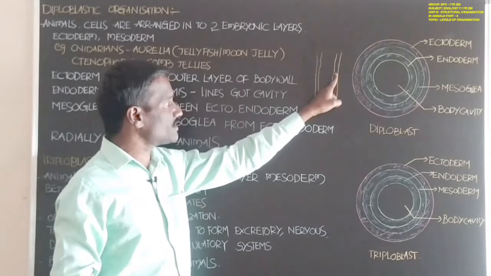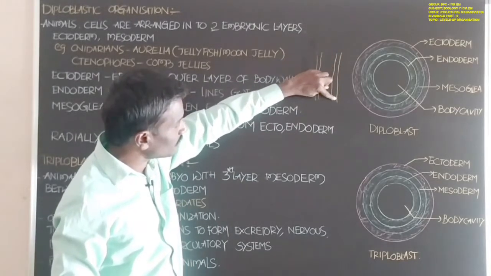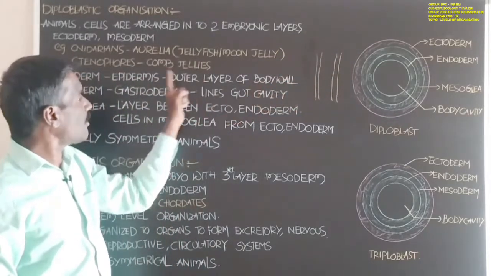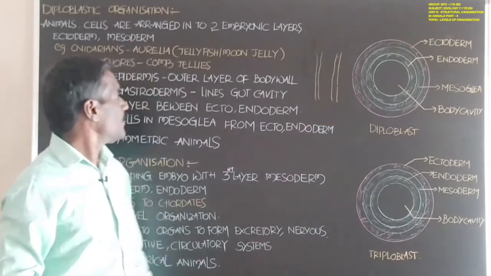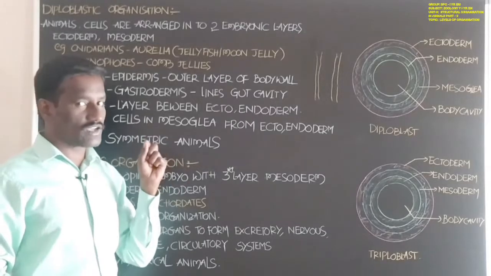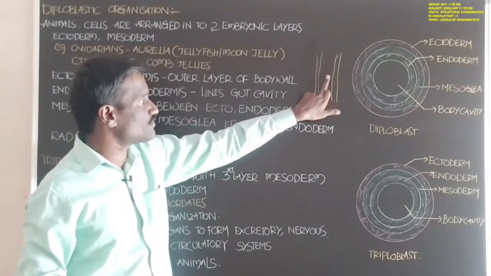The outer layer of the body wall is called epidermis. Next, endoderm. Endoderm gives the gastrodermis. This is the gastrovascular cavity, students.